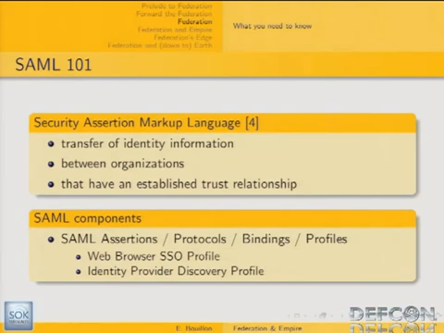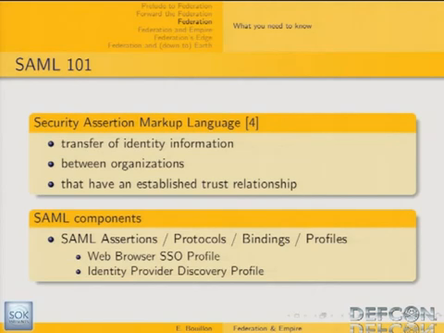SAML assertions, I'm going to go back to that later, but typically it's a signed XML document which contains statements about a principal, a user for instance, that a given asserting party claims to be true. SAML protocol is basically the description of requests and responses that are needed in order to obtain or to submit a SAML assertion.